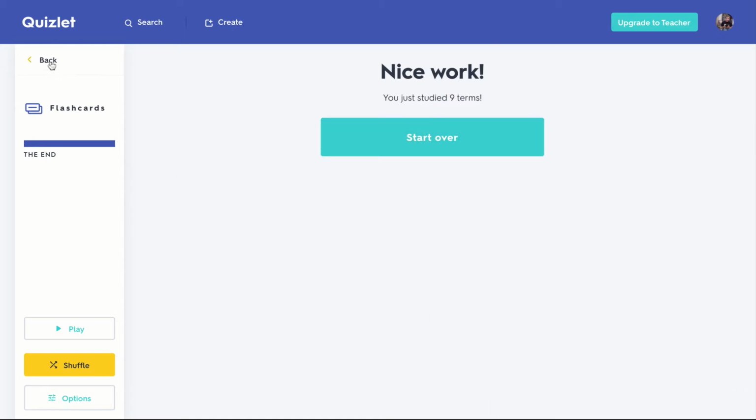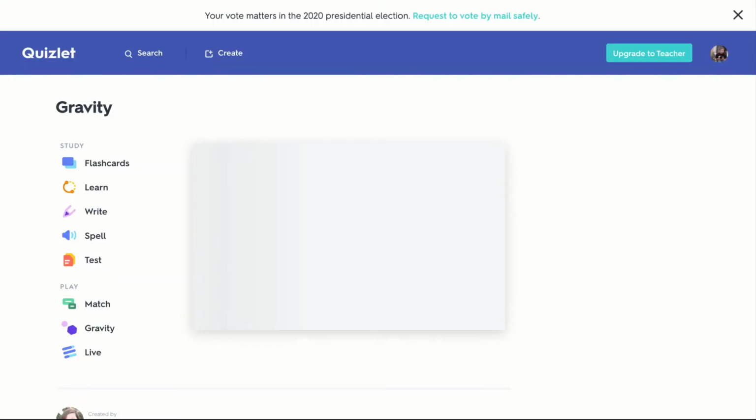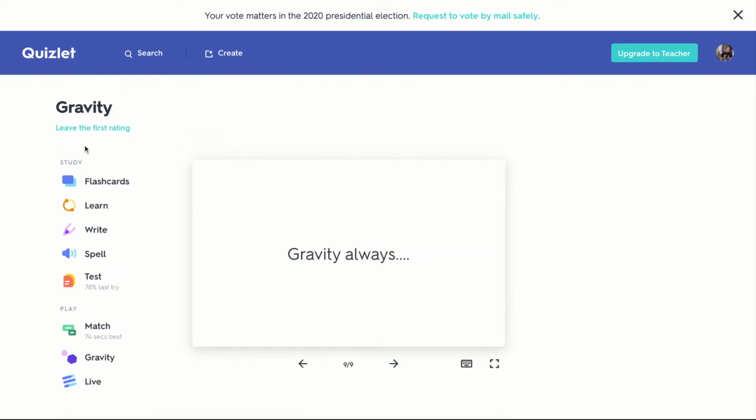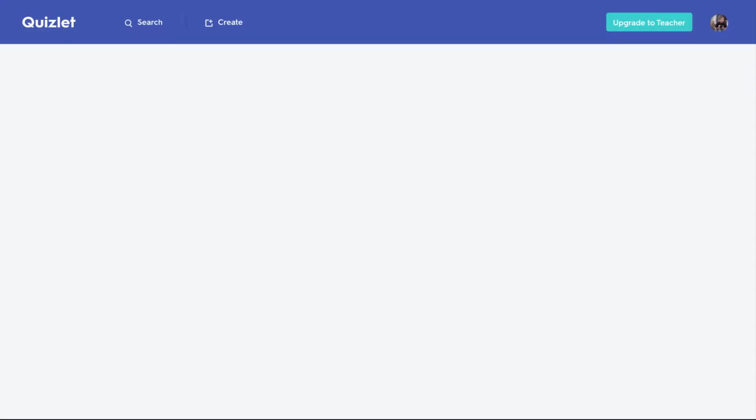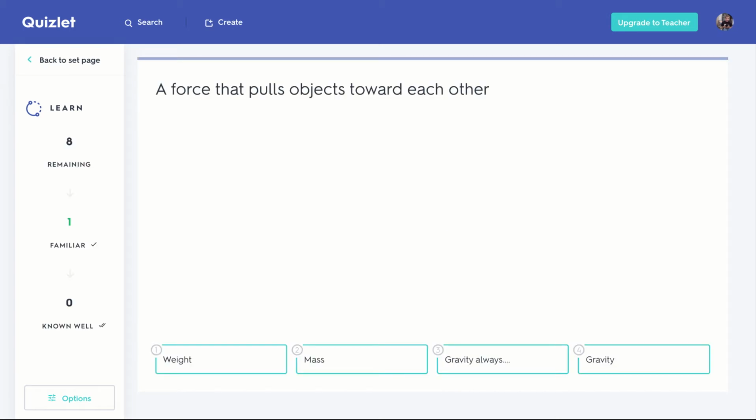And then I finished it. If I go back here, you can do learn. And it gives me multiple choice. A force that pulls objects towards each other. That would be gravity.